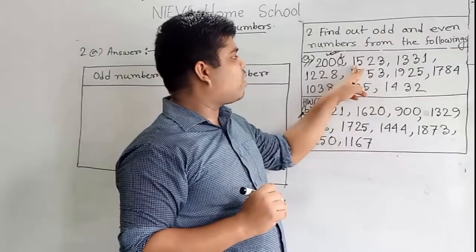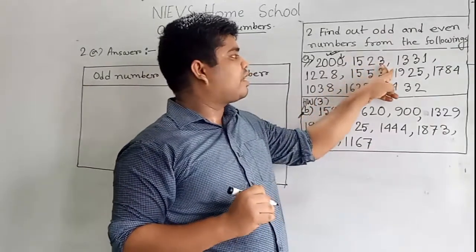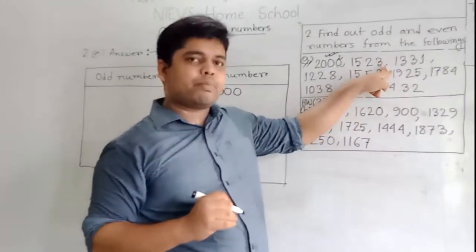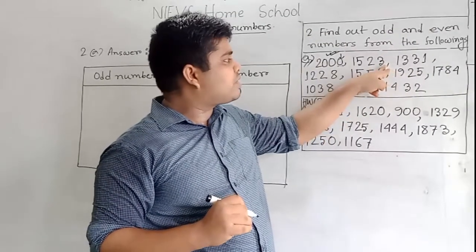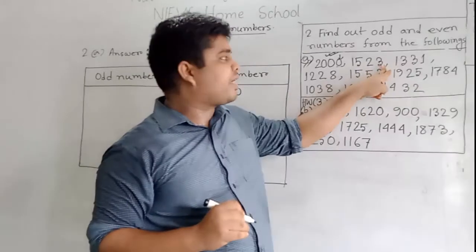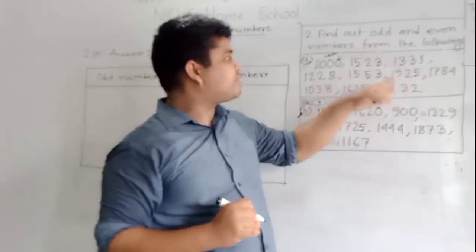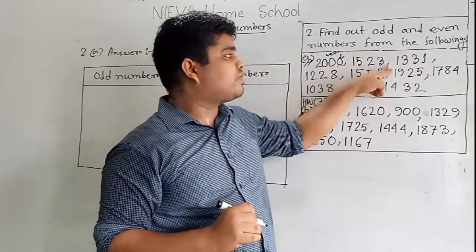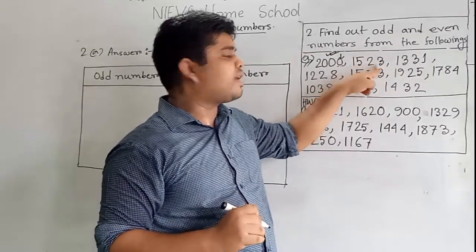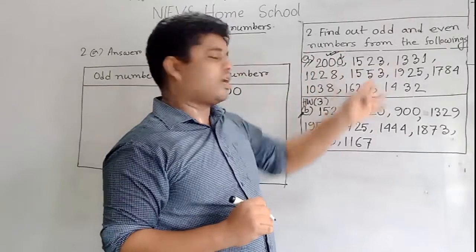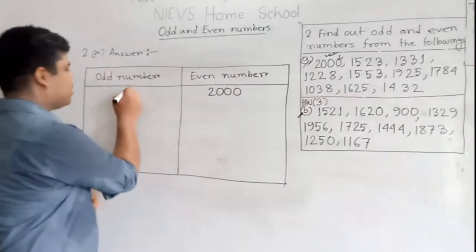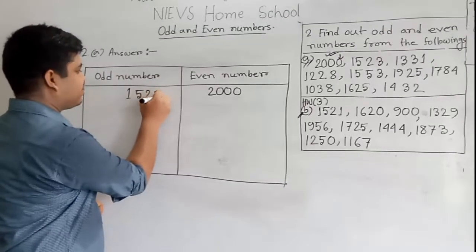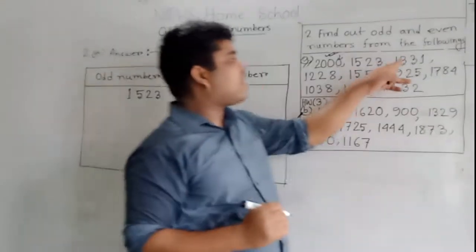Our next one is 1523. Here the ones place number is 3. As the ones place number is 3, we say that 3 is an odd number, so 1523 is an odd number. I repeat, 1523 is an odd number. So we write this number in the odd number box. That means 1523.